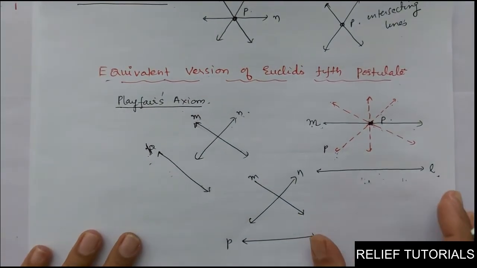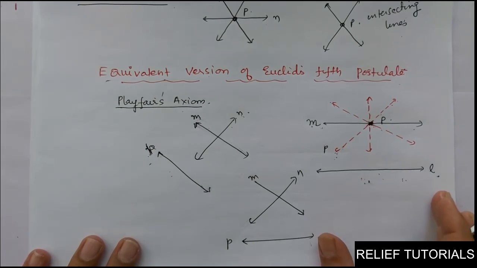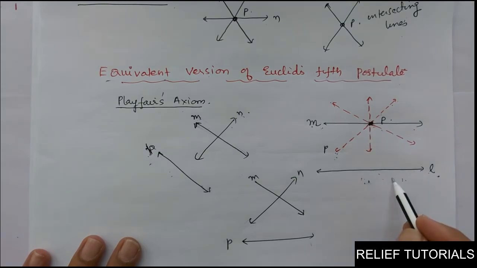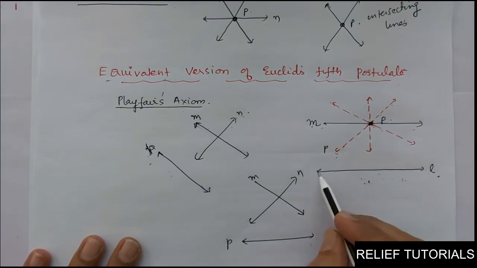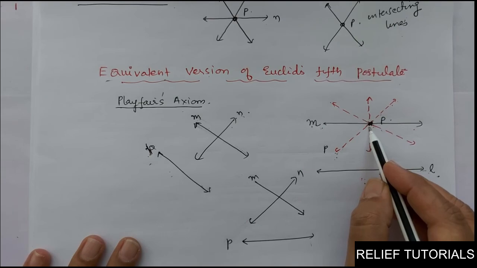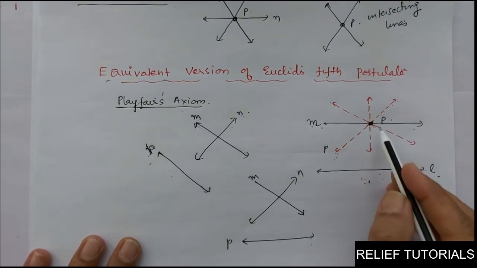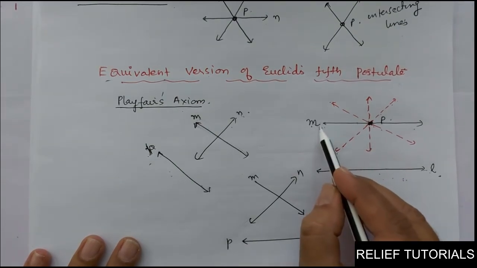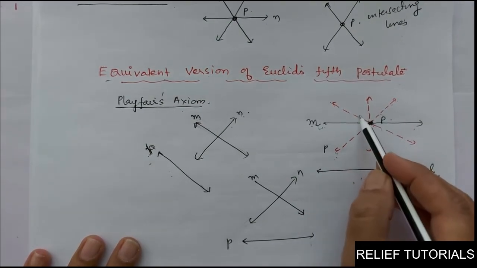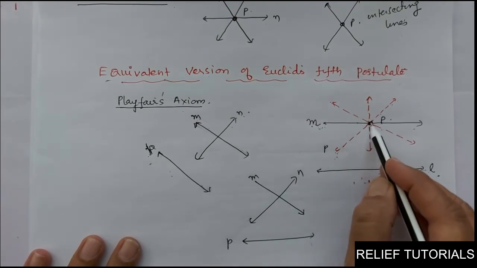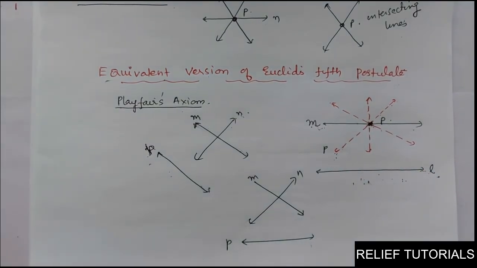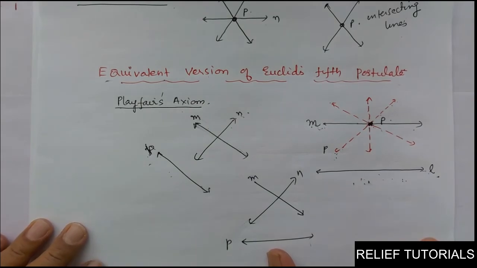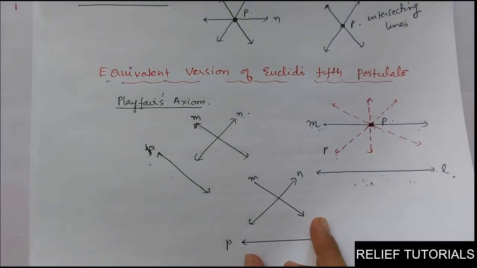So the equivalent version of Euclid's fifth postulate is that for any line L and for any point P not lying on L, there exists a unique line M passing through P and parallel to L. So this will be only one line. Out of these many lines, there will be only one line which will pass through P and be parallel to L. Clear? So this is the equivalent version of Euclid's postulate.